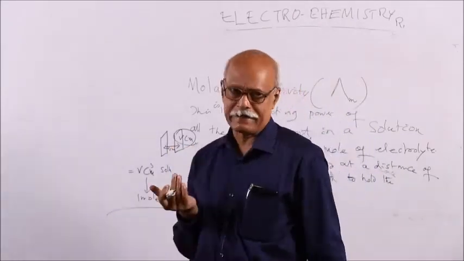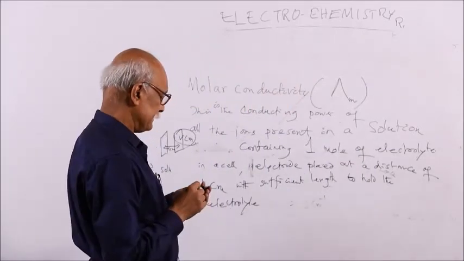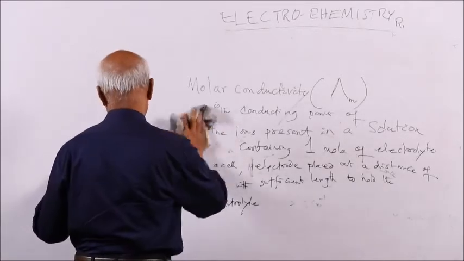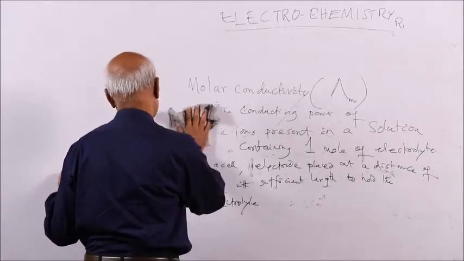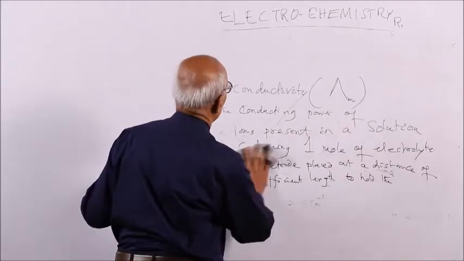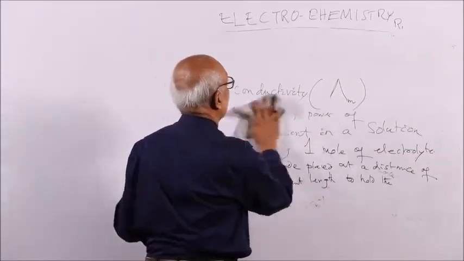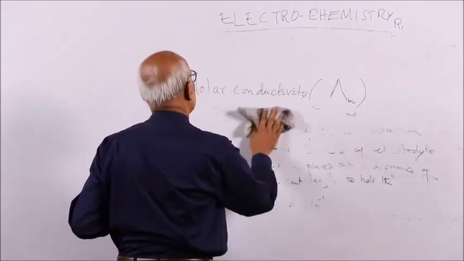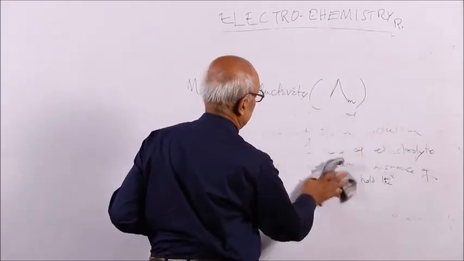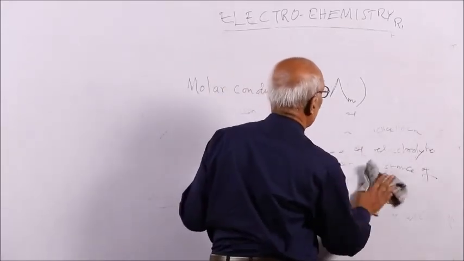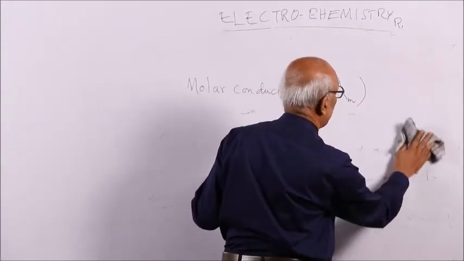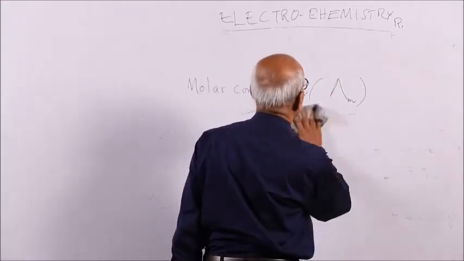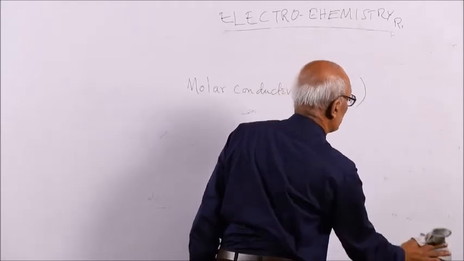So simply you can tell molar conductivity is the conducting power of all the ions in an electrolytic solution which must contain, that is the restriction, 1 mole or 1 gram mole of electrolyte. Suppose you are expressing gram equivalent: in some cases equivalent mass will be equal to the molecular mass, as in case of sodium chloride. But if you take sodium carbonate, the molecular mass is twice that of the equivalent mass.